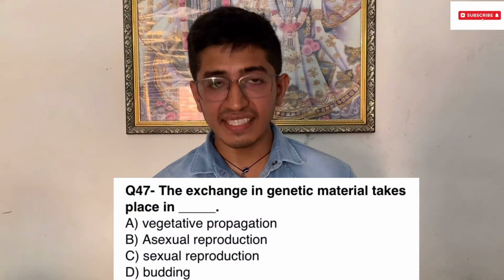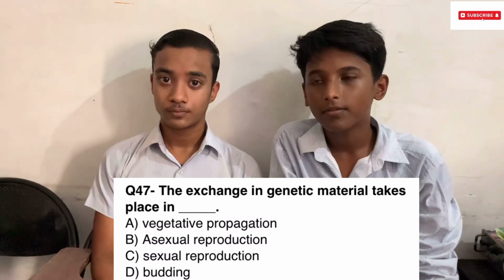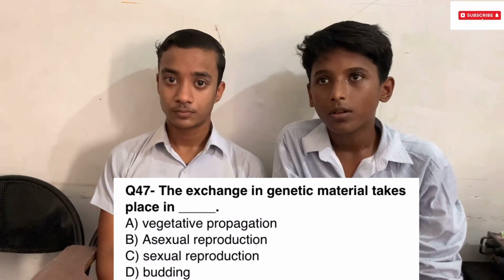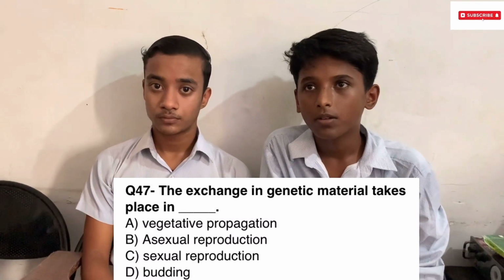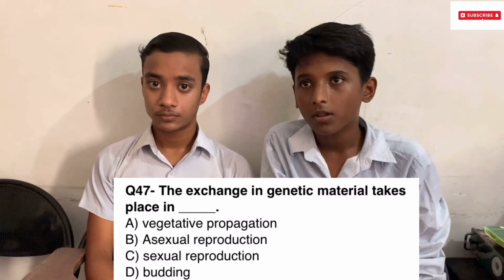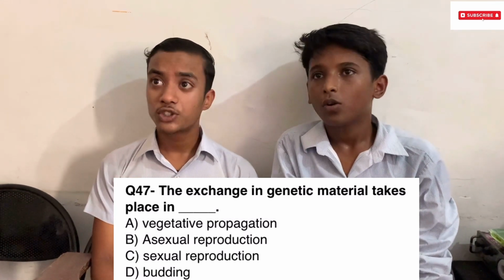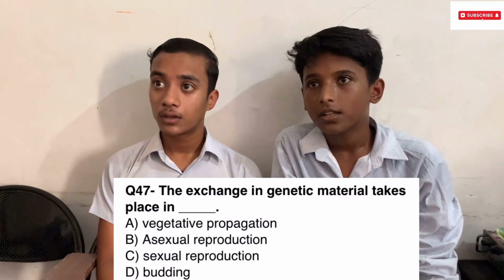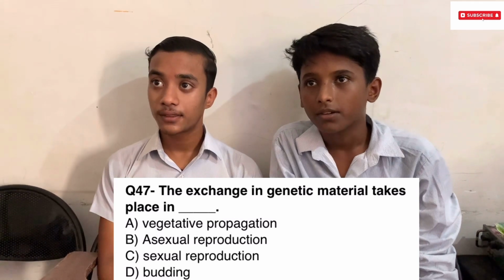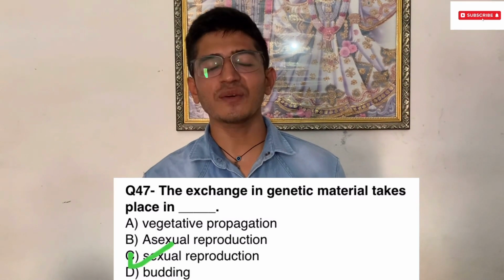The exchange of genetic material takes place in, and the options are A. Vegetative propagation, B. Asexual reproduction, C. Sexual reproduction, D. Budding. Option C. It means sexual reproduction. Yes. Option C, sexual reproduction, is the correct answer.